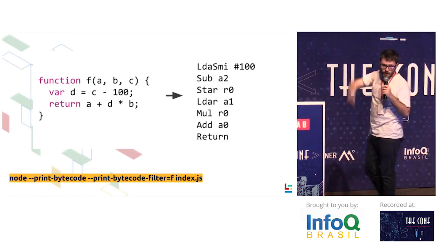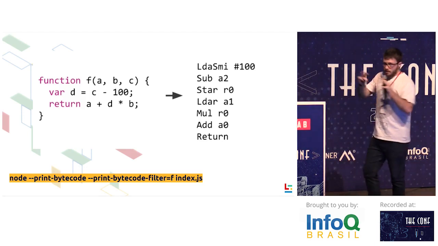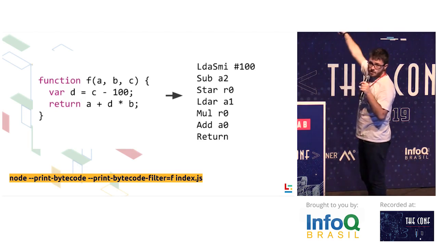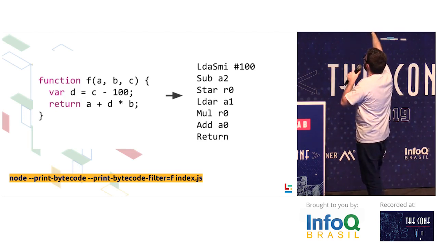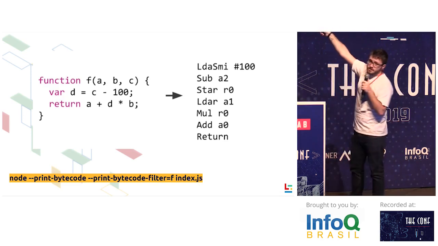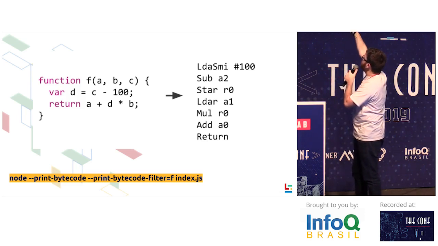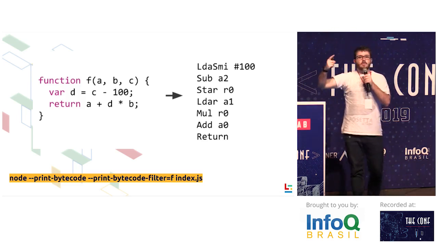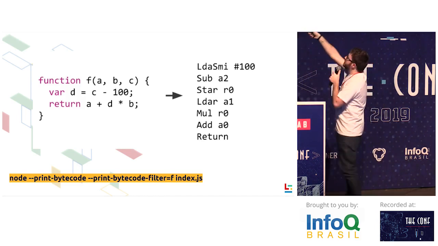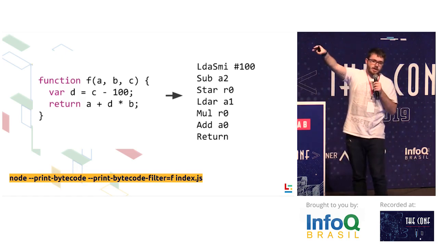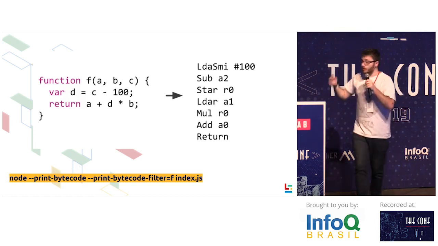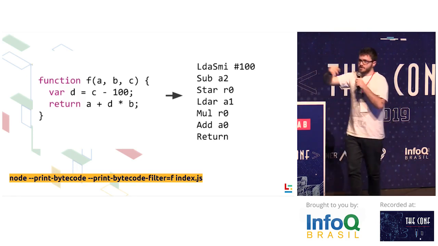I'm going to pass over how this works very quickly, but go on with me. LDA SMI is load accumulator small integer. So it's basically loading a small integer, number 100, into the accumulator, that accumulator I talked about. Now it's subtracting from the accumulator the value of A2. A2 is argument index 2, so index 0, index 1, index 2. So it's C, C minus 100, and it stores that value into the accumulator. Then there's Star R0. Star means you store the accumulator into a register.